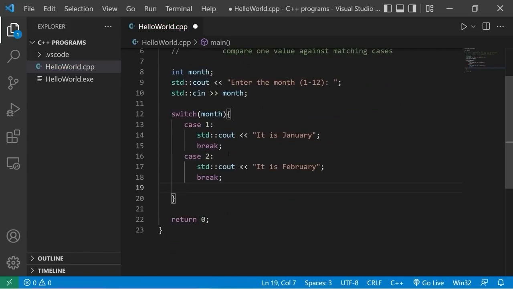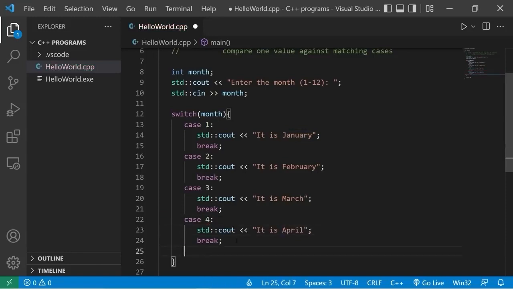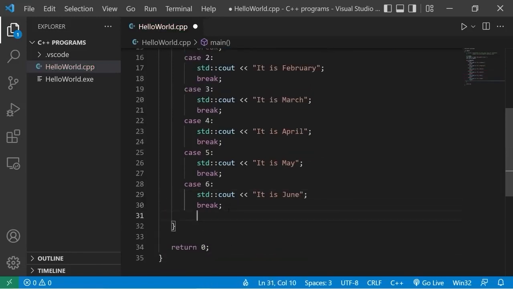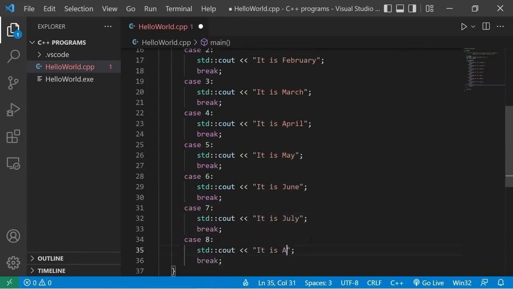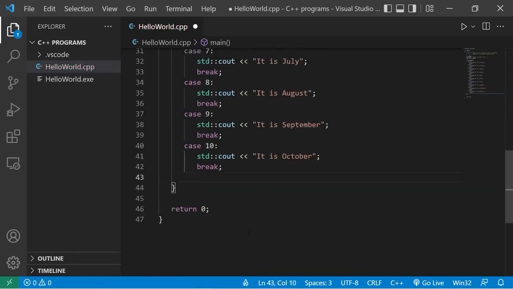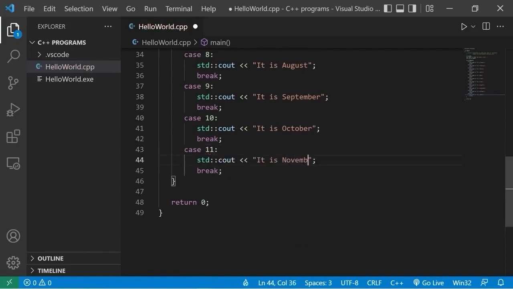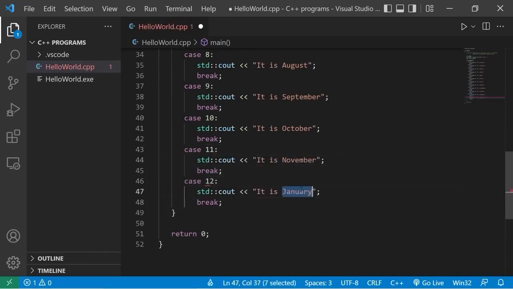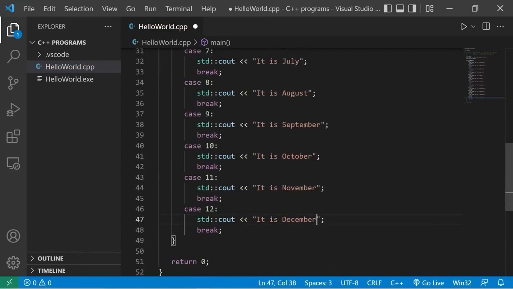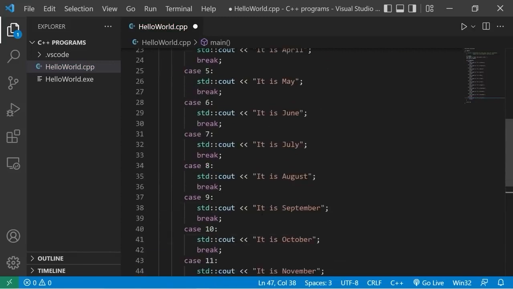I'll speed up the footage. We have our 12 cases, 1 through 12, each case corresponding with a month of the year.